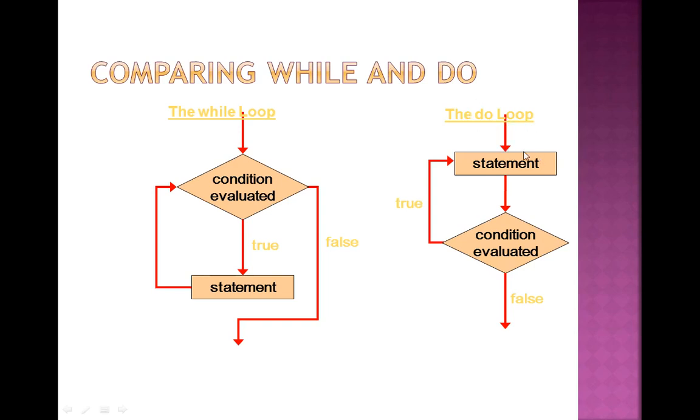Next is the do while loop. This is the statement. Means in the do while loop, first of all, the statement will execute, and on the basis of the statement, the condition will be checked. If the condition is true, then again go to the statement, else if it is false, then the loop will terminate. So this is a comparison between while and do while loop.